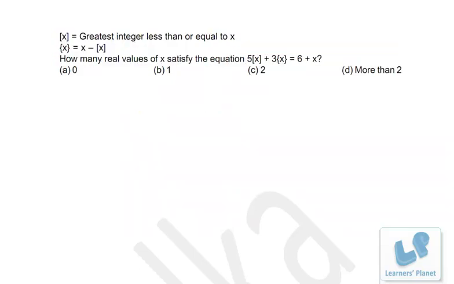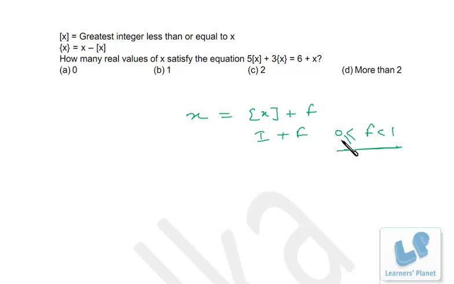Now a problem based on greatest integer function. Here box x is greatest integer less than or equal to x, and this x is x minus box x. That means precisely this part is actually fractional part. Any number, suppose x, can be written as box x plus fractional part, or I can say integral part plus fractional part. Now fractional part will always be greater than or equal to 0, less than 1, right? Because fraction either lies between 0 to 1, but it cannot be 1. If it is 1, it will be an integer, not a fraction.